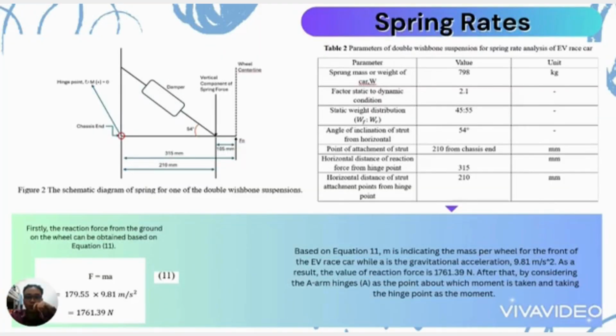Then we are moving on to the spring rate calculation analysis. Our group is using the double wishbone suspension, and figure 2 shows the schematic diagram of the spring for one of the double wishbone suspensions for our EV race car. First of all, we need to find the reaction force from the ground on the wheel by using equation 11. Equation 11 shows F equal to MA.